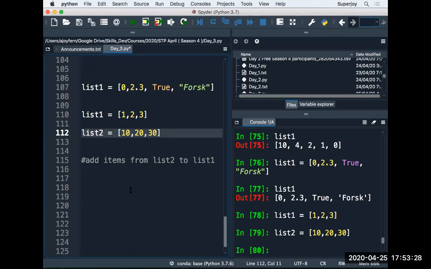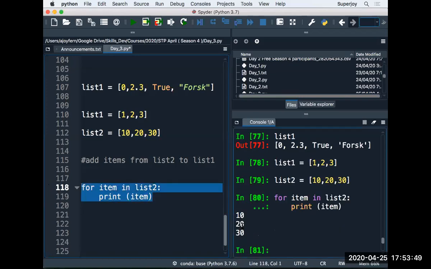Should I use something like a loop? I can go through a loop using list 2: for each item in list 2, print item. Here we get the items 10, 20, 30, but I don't have to print them, I have to append them to list 1.